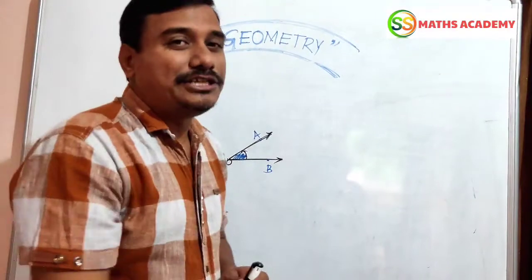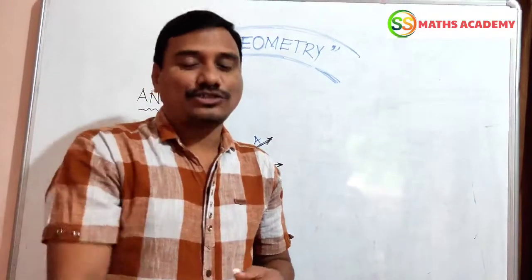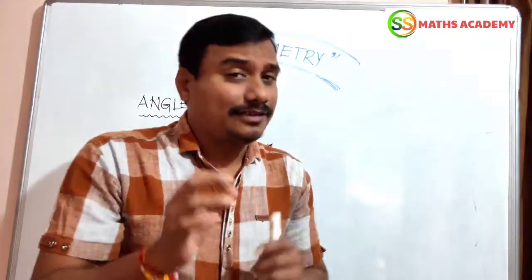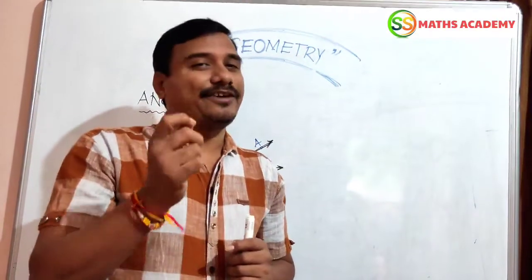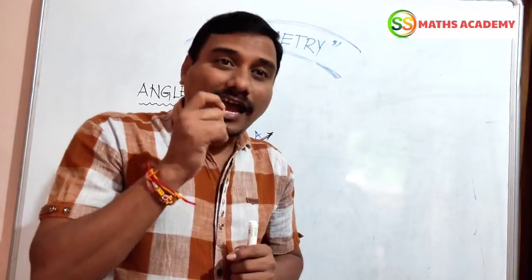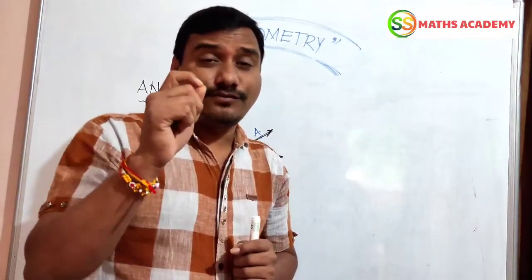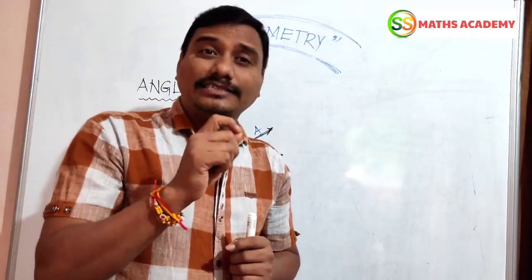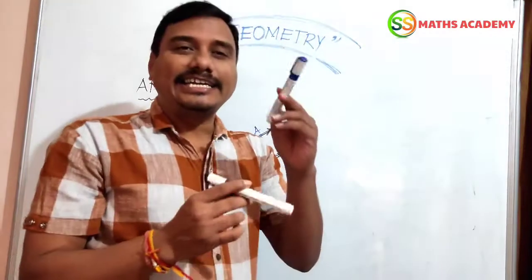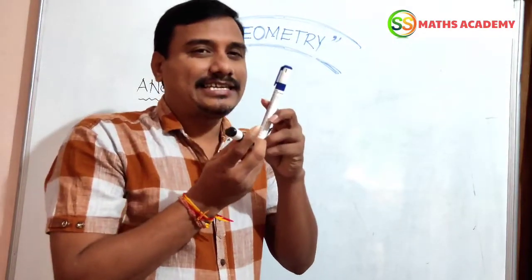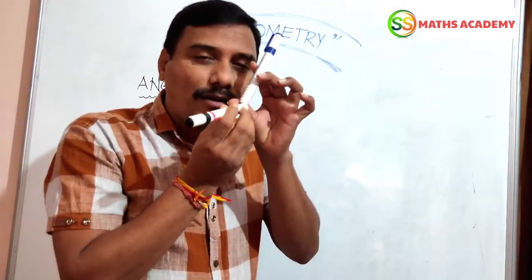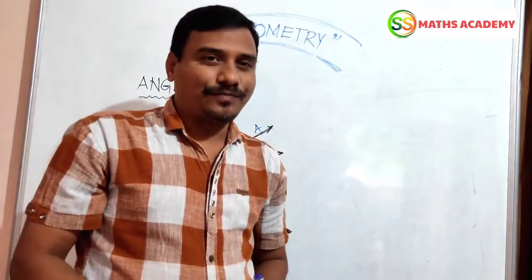Do you know what is meant by angle? General definition I am asking you. Simple. Sir, two rays form an angle. Yes, you are right. But angle has a particular definition. Angle is an inclination of two rays starting from a common point. Then it is called an angle.